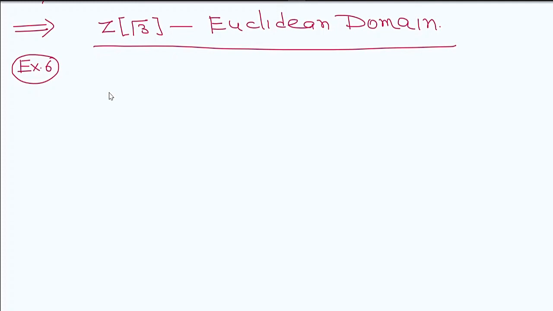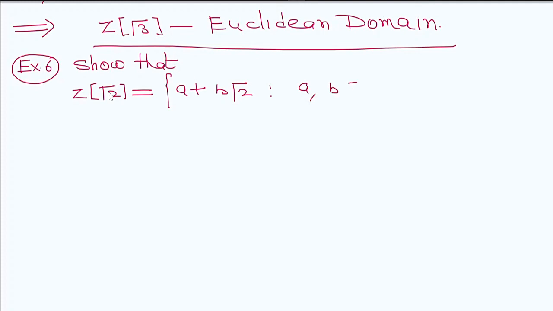Show that Z[√2], which is equal to {a + b√2 : a, b ∈ Z}, is a Euclidean domain.